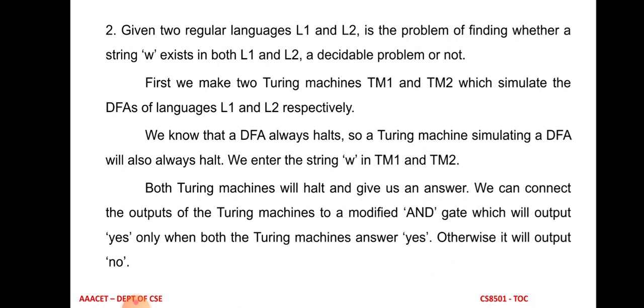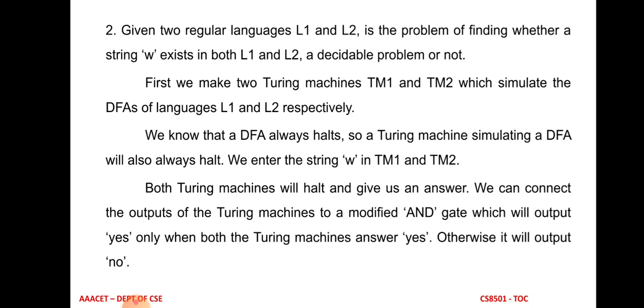We enter the input string W in Turing machine 1 and Turing machine 2. Both Turing machines will halt and give an answer, either yes or no. We can connect the outputs of both Turing machines to an AND gate, which will output yes only when both Turing machines answer yes, because here we are using the AND operator.